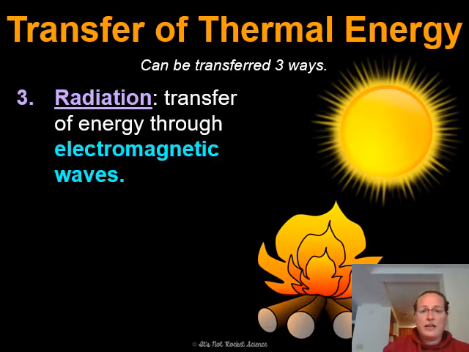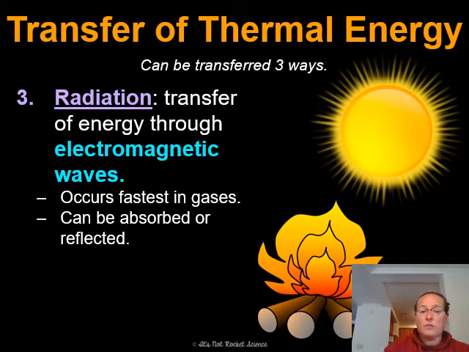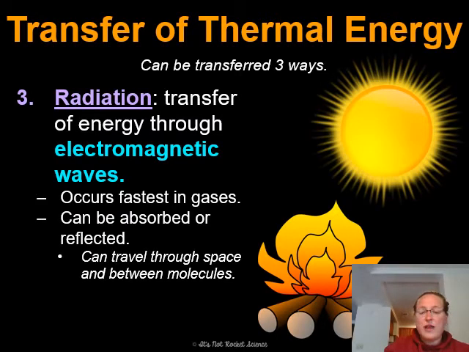The last way that we transfer thermal energy is radiation. So that's the transfer of energy through electromagnetic waves. This occurs fastest in gases. It can be absorbed or reflected, and it can travel through space and between molecules. So you think about radiation, we hear about radiation from the sun in terms of UV rays and how that's harmful to skin and sunscreen and that whole argument. But radiation also, when you feel that warm sun, that is energy being transferred from the sun through electromagnetic waves.